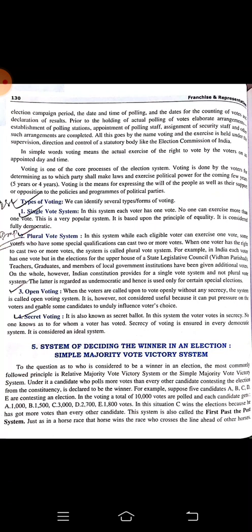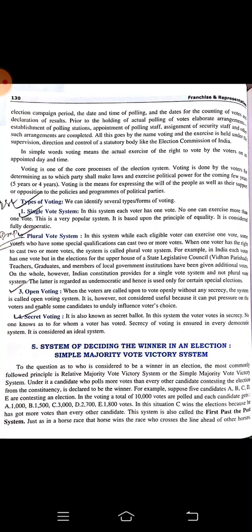So in the first past the post victory system, in the counting of votes they only count the valid votes, and the invalid votes are rejected. Though those are cast, sometimes they get rejected.